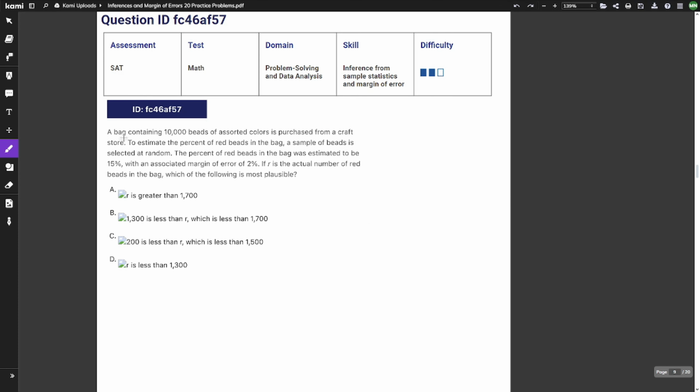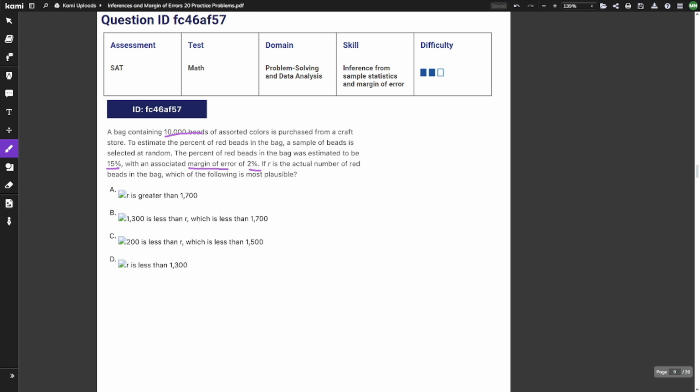Question number 9. A bag containing 10,000 beads of assorted colors is purchased from a craft store. To estimate the percent of red beads in the bag, a sample of beads is selected at random. The percent of red beads in the bag was estimated to be 15% with an associated margin of error of 2%. If R is the actual number of red beads in the bag, which of the following is most plausible?